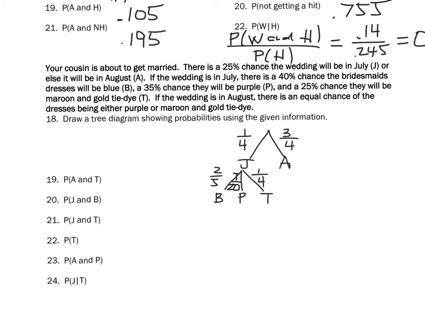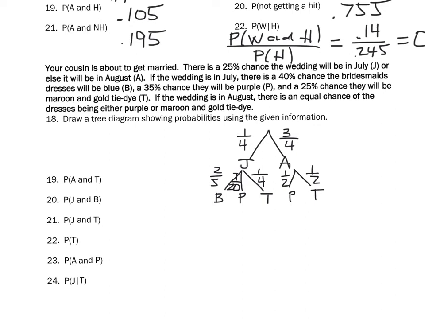These should add up to be 1 using a common denominator of 20. We have 2/5, which would be 8/20, and 7/20 is 15/20, and then 5/20. So that does work out. In August, there's an equal chance of them either being purple or tie-dye. So a 50-50 chance, that'd be 1/2.